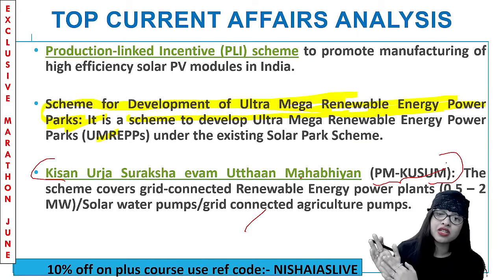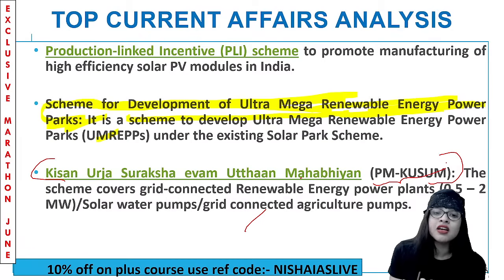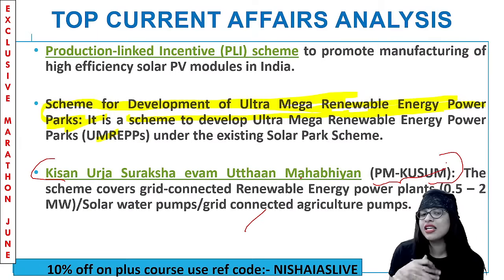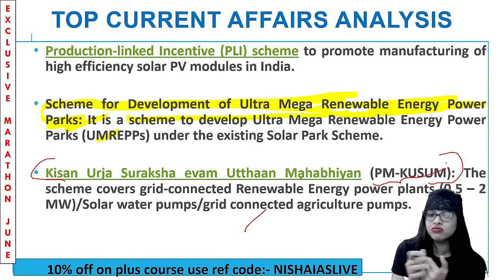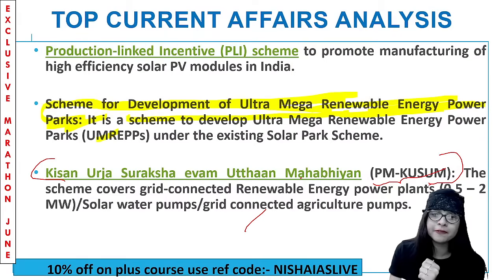Kisan Urja Suraksha Evam Utthan Mahabhiyan, the Pradhan Mantri Kusum scheme. Basically, this scheme covers grid connected renewable energy power plants, which consist of solar water pumps, or even agriculture farms which are grid connected. That is what the so-called Kusum scheme does. Clear?